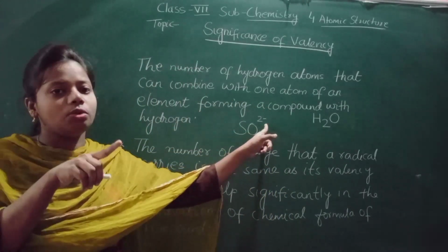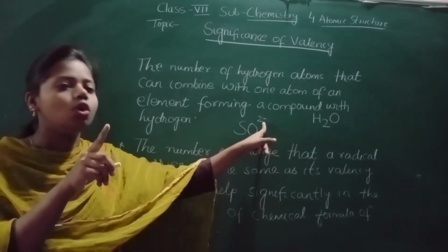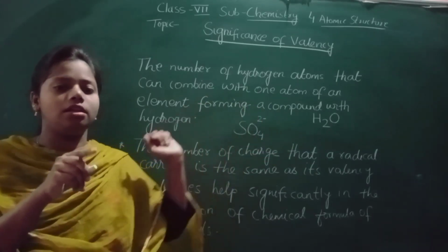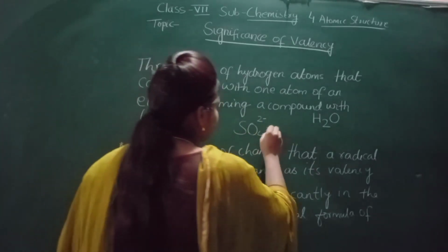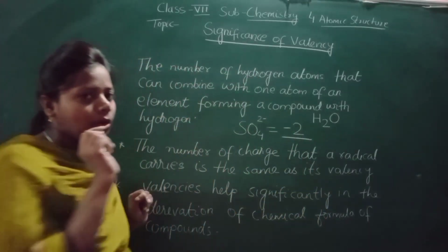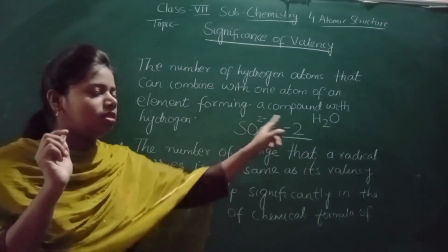We write the charge this way. I have already taught you in the ions topic the names and symbols and how to write the charge. First we write the number, then we write the plus or minus sign. And the valency of this will be minus 2. So the number of charge that the radical carries is the same as its valency.